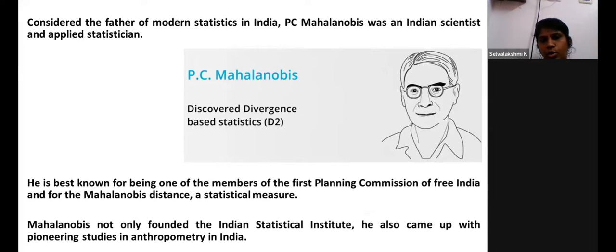Yes, Mahalanobis. He discovered the divergence based on statistics, and to be frank, I don't have any idea about this. He was an Indian scientist and applied statistician, one of the members of the first planning commission of Free India. And he founded the Indian Statistical Institute. He also came up with studies in anthropometry in India.